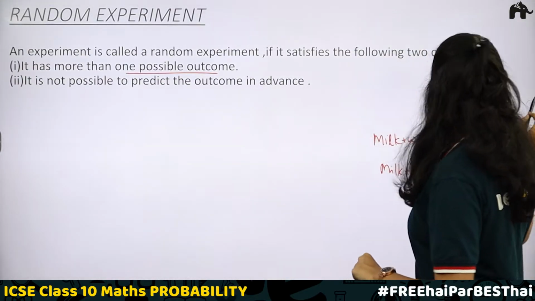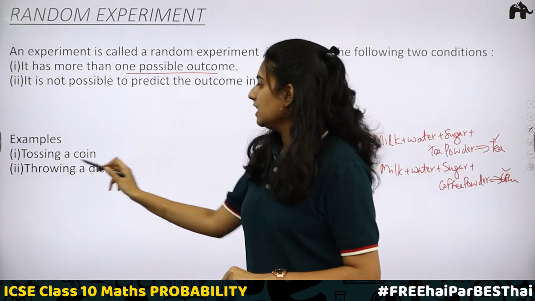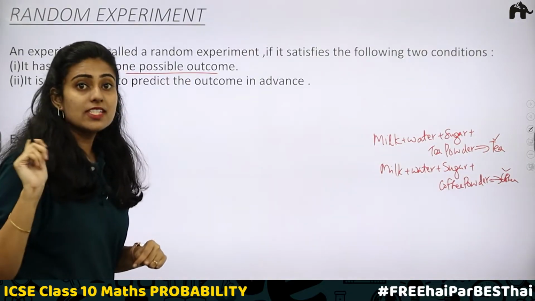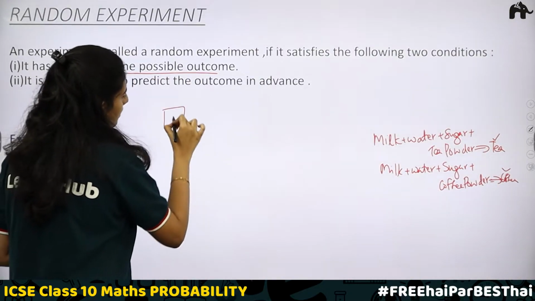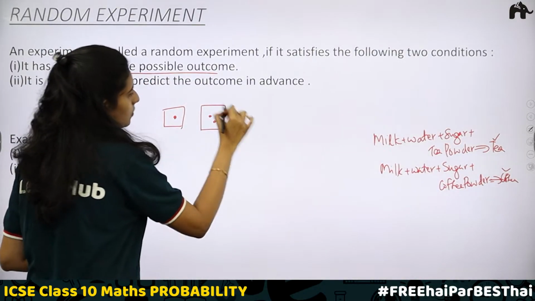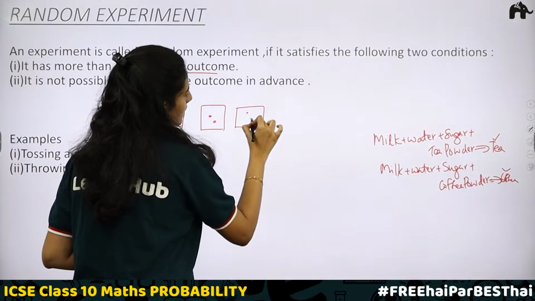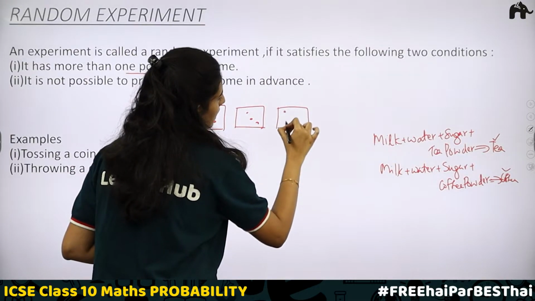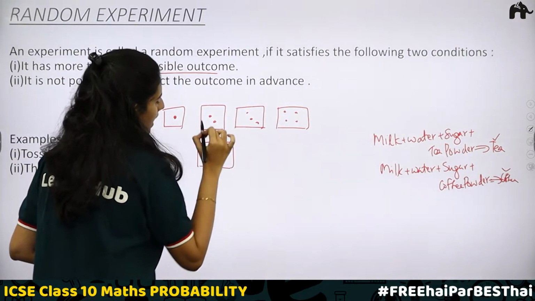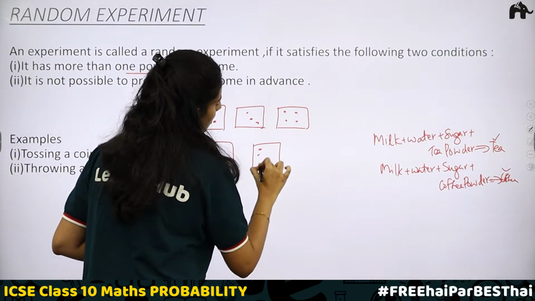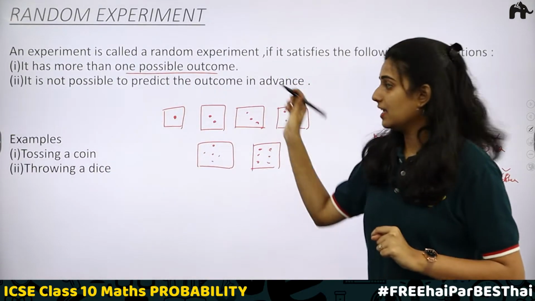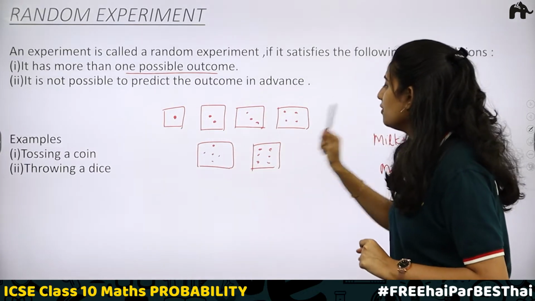So the examples are first, tossing a coin. Then throwing a dice. While throwing a dice, what are the outcomes? When you throw a die, you will have 6 outcomes. Either you can get 1, or you can get 2, or it can be 3, then 4, 5, or it can be 6. So there are equal chances of getting all of these. It can be 1, 2, 3, 4, 5, 6.